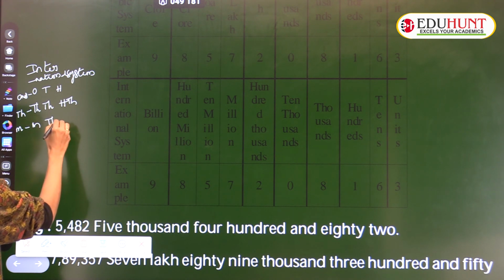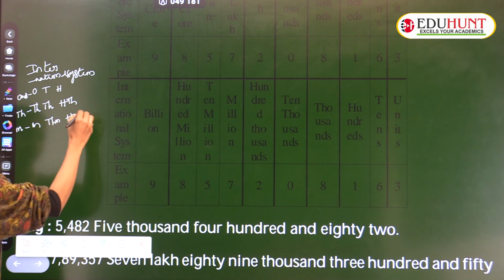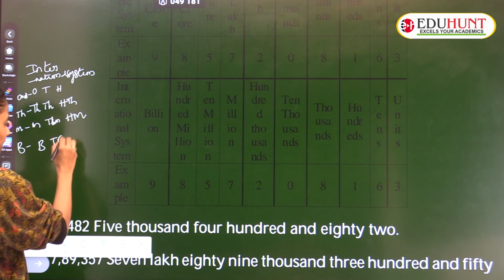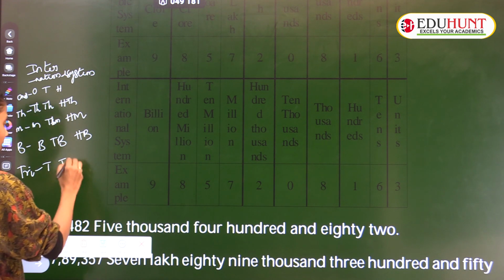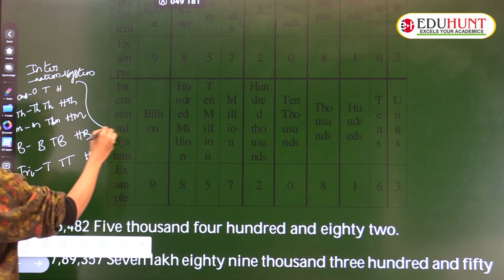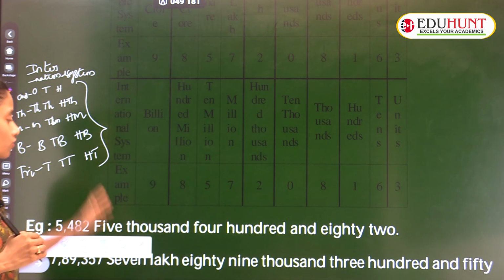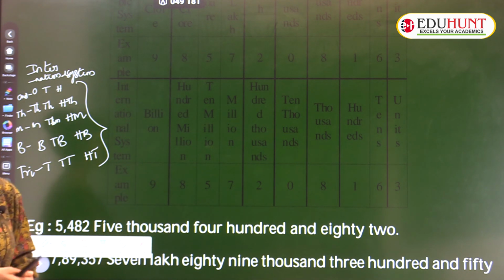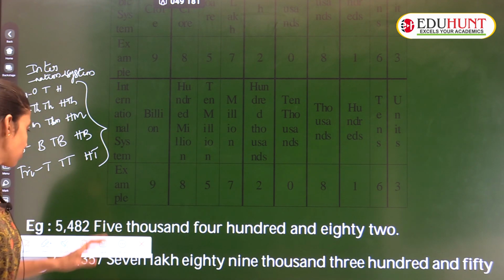Million, 10 million and 100 million. After that billion, 10 billion and 100 billion. Finally, trillion, 10 trillion, 100 trillion. These are the periods of the international system. Is it clear? Children, you have to learn this by heart, because we will not use the international system in regular life. We will use our own system, the Indian system, like lakhs, thousands, hundreds of crores. So this is the thing.